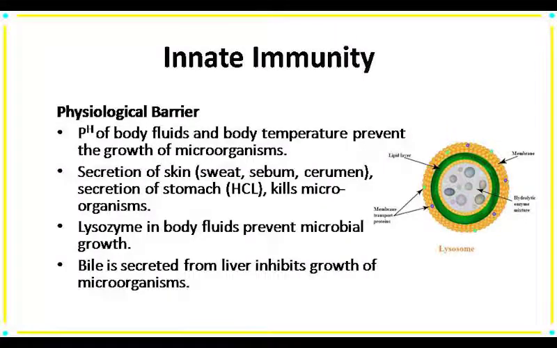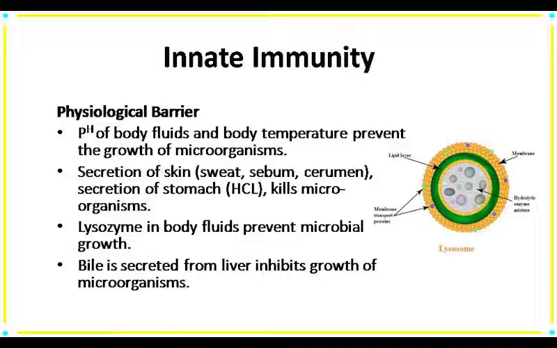Next one is our physiological barrier. As the name indicates, there is something present in our body which doesn't allow the entry of pathogens. So, the pH of body fluid and body temperature also prevent the growth of microorganisms or pathogens. Like the pH of the stomach, which is acidic in nature, kills microorganisms like bacteria present in the food. Like that, tear and saliva have lysozyme.